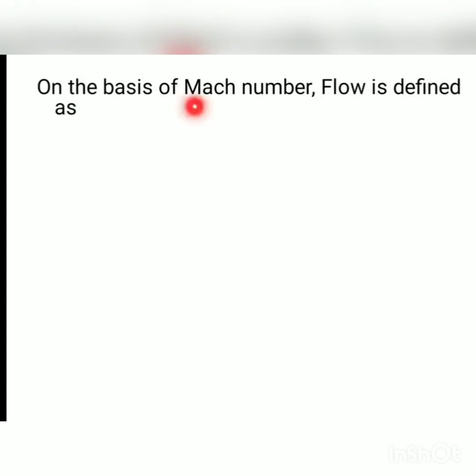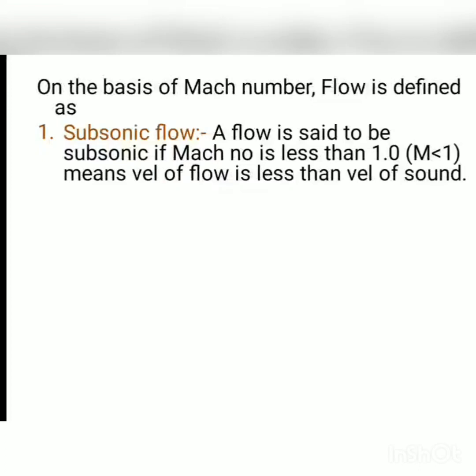On the basis of Mach number, flow is defined as, there are three types of flows. We will see the first type of flow, that is subsonic flow. What is its definition? A flow is said to be subsonic if Mach number is less than 1.0, meaning M is less than 1, V by C is less than 1, meaning the velocity of flow is less than the velocity of sound.